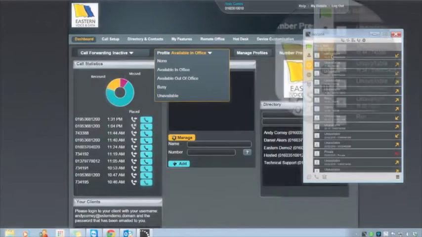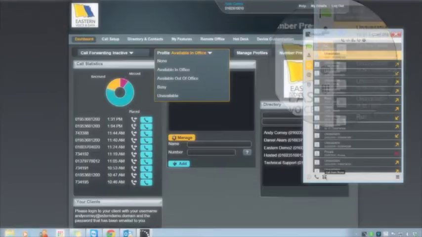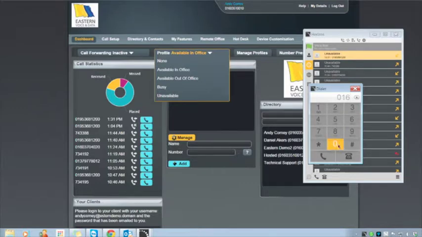My communication history: this is an incoming call, that is an outgoing call. If I wanted to ring this number, again, I just highlight it, click it to dial from the phone, or click it to call from the computer. And if I haven't got anyone there and I want to input a number, again, I can. If I want to call it from the phone, I click here. If I want to call it from the computer, I click here.